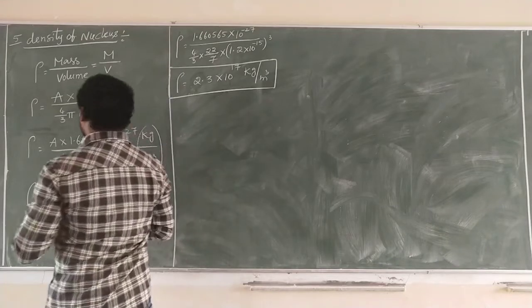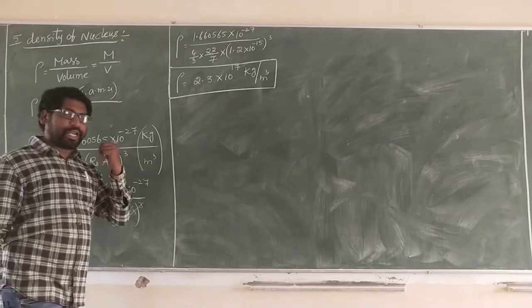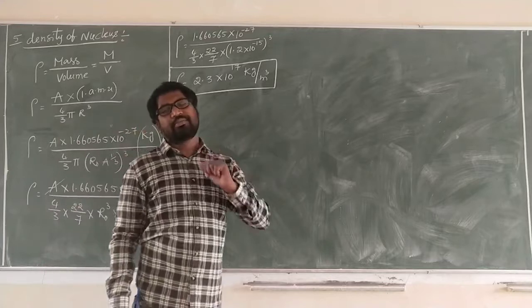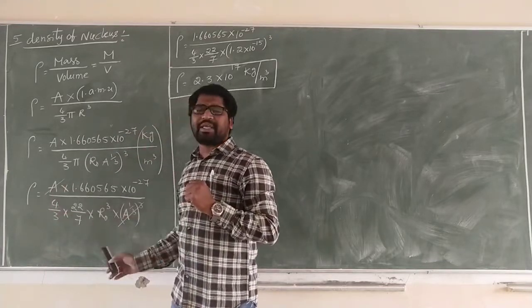See carefully in this one. The density of the nucleus is independent of its mass number, because the mass number is getting cancelled. The density of the nucleus for any element, for any mass number, is constant.